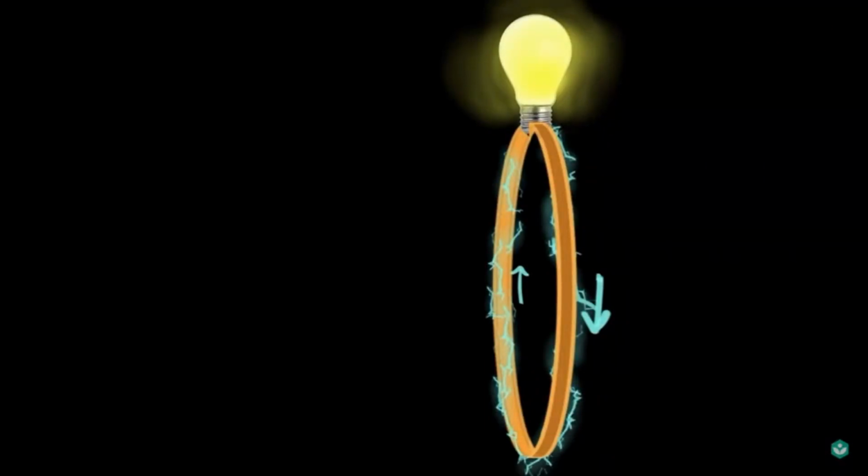If current is flowing in one direction, let it glow yellow, and in the other direction, blue. So the current can keep changing its direction in this conductor.